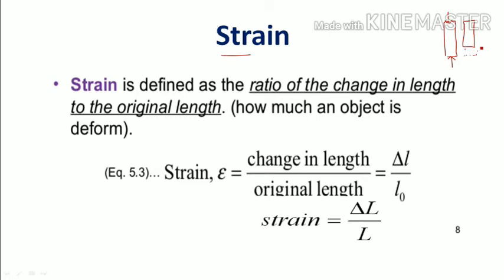So now this is delta L and this is the original L. This is the change. Now strain is equal to delta L by L, the original length. So what is the definition? Strain is nothing but the ratio of change in length to the original length. In another way, it indicates how much the object is deforming, how much percentage the object is deforming.